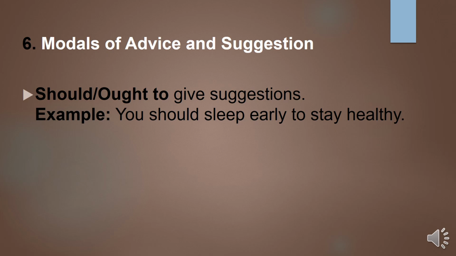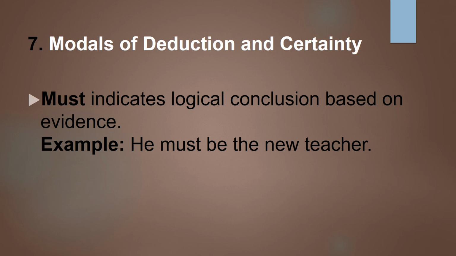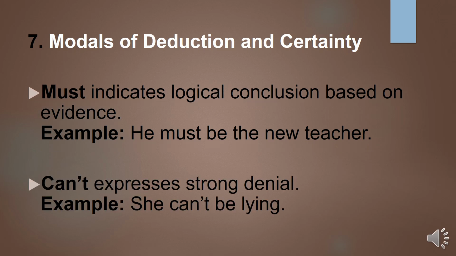Now we will learn about modals of advice and suggestion. Should and ought to give suggestions. For example, you should sleep early to stay healthy. Now, had better. The modal had better provides strong advice or a warning. Example, you had better leave now or you will miss the train. Now can't. Can't expresses a strong denial. Example, she can't be lying.